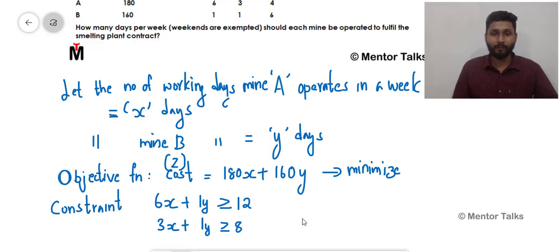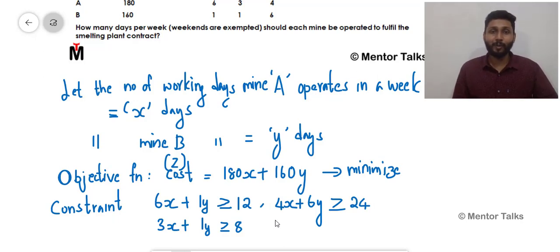I would write that here. Like that, mine A gives 4x, plus the second mine, mine B, is working for y days, and in one day it is producing 6 tons. So 6 into y, 6y. Now this quantity should be greater than or equal to 24, since it is said that we require a minimum of 24 tons. So these are our major constraints mentioned in this question.